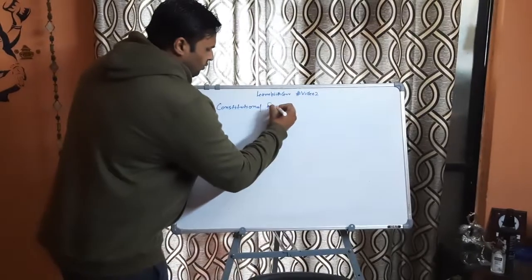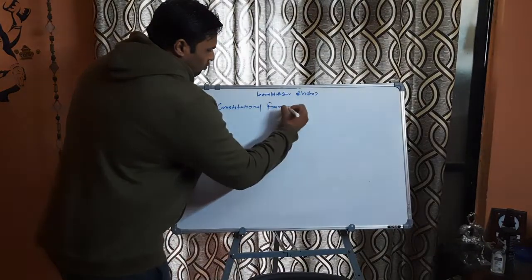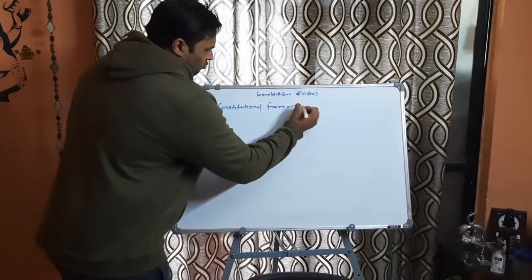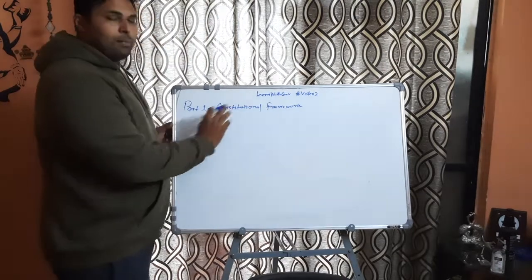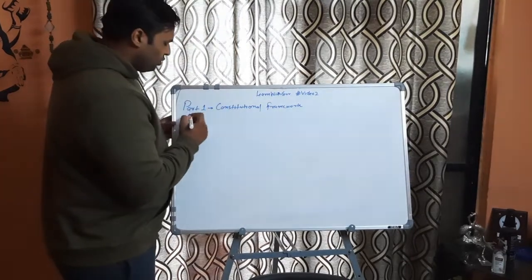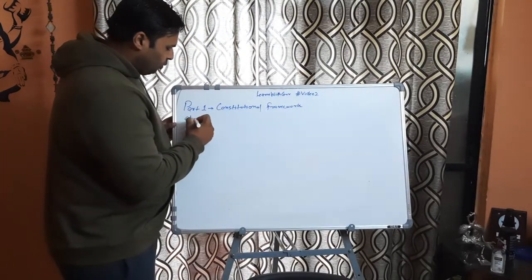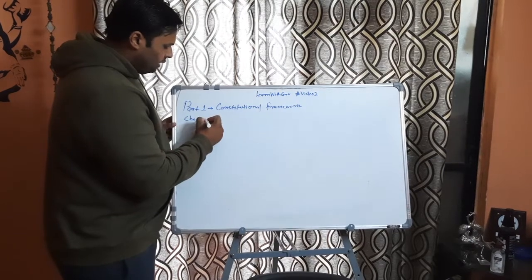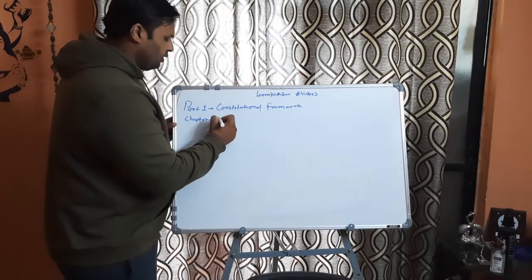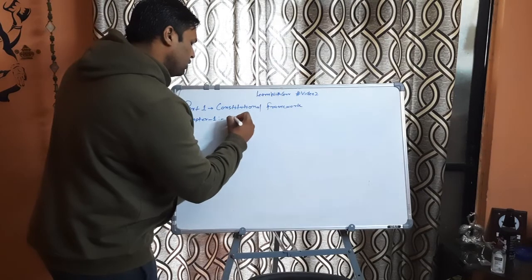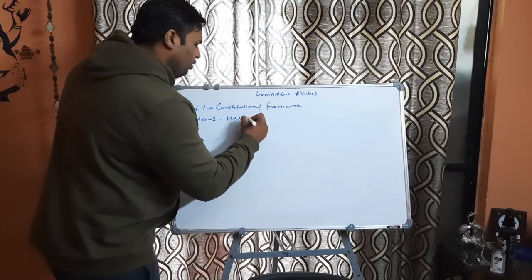So the first part of the book, let us see what it is called. Part 1 of the book is called Constitutional Framework. Okay, so this is part 1 of the book, which is called Constitutional Framework, and in part 1 we are going to see chapter 1, which is called Historical Background.